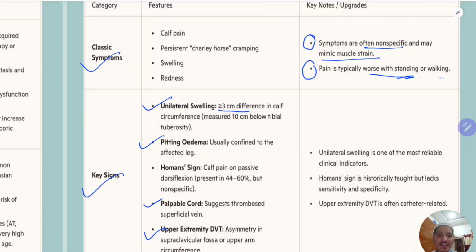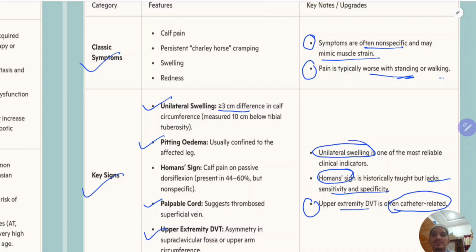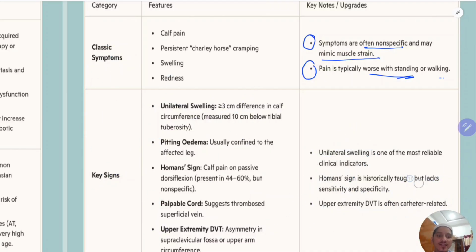In signs, remember, unilateral swelling is the most reliable sign. Homan sign is historically taught, but it lacks sensitivity and specificity. Upper extremity DVT is often catheter related. Remember, catheter related. That's about the clinical symptoms and signs.